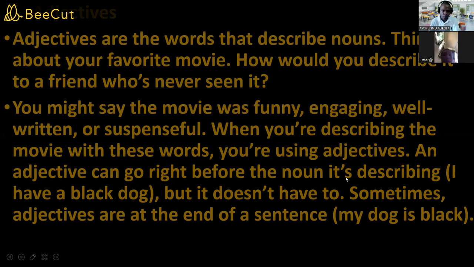So, I have a black dog. The noun there is dog. So I need to know, is it a brown dog? Is it a white dog? No, it's not a brown dog. It's not a white dog, but a what? Black dog. So the adjective is there. So I could replace the adjective with another qualification of a dog. Maybe tall or big dog or whatever dog.